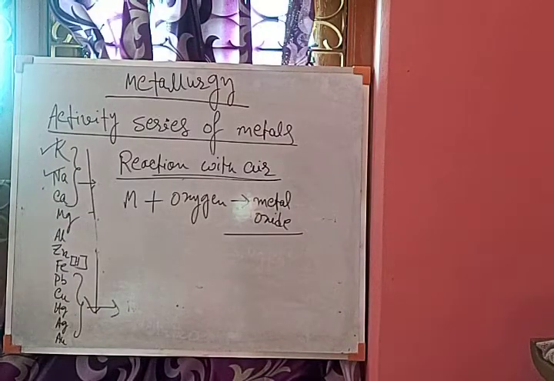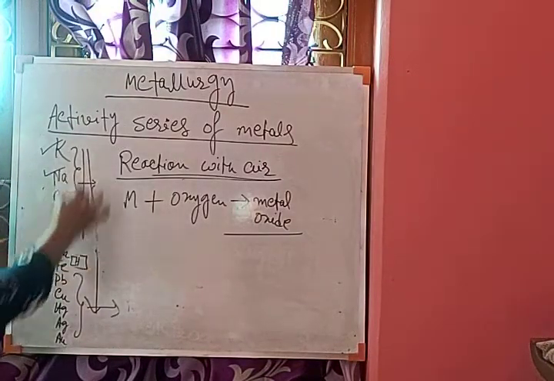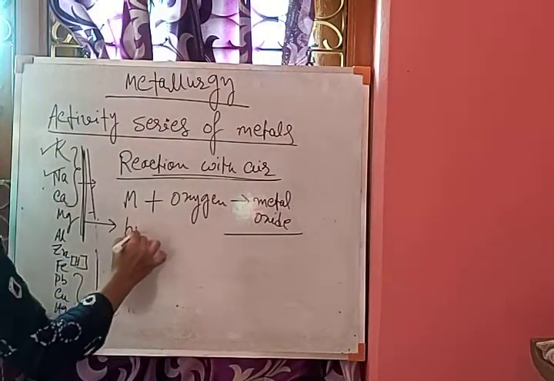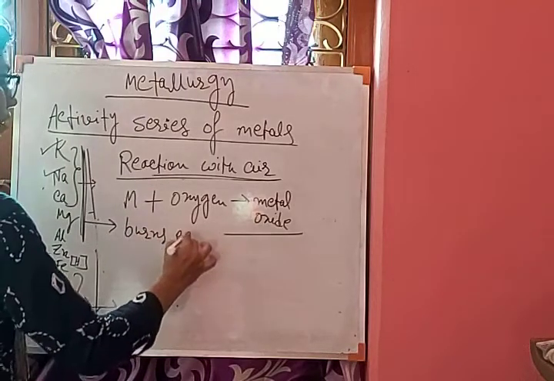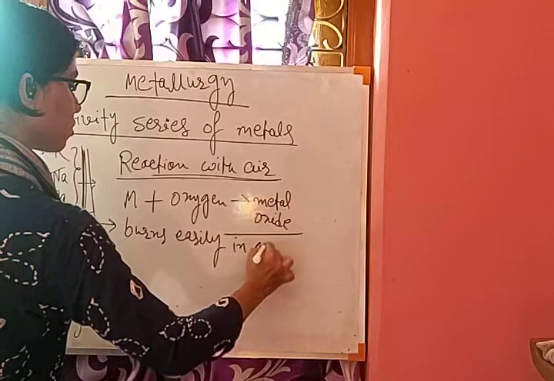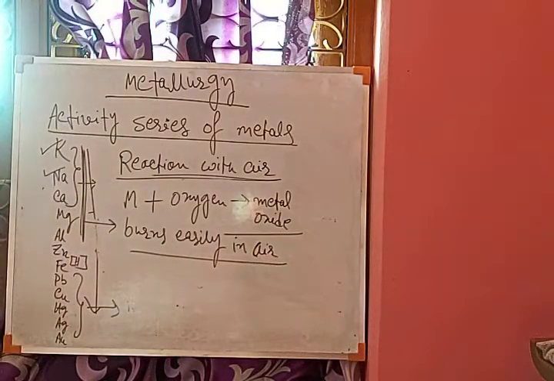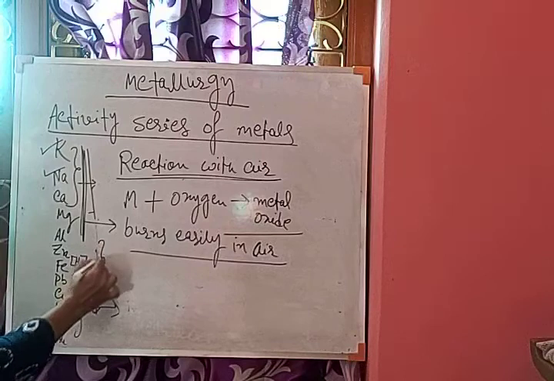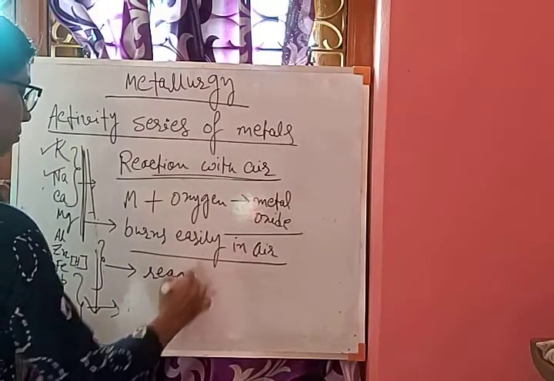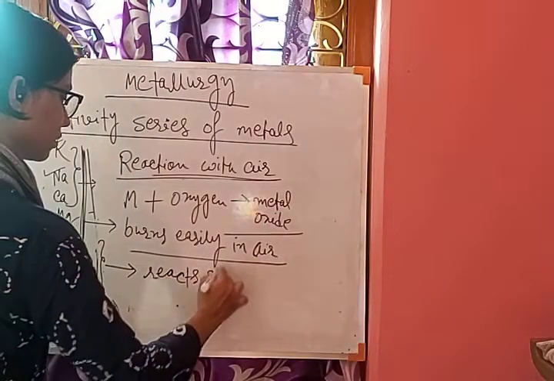That is, those metals in this portion are very reactive and they burn easily in oxygen, burn easily in air. That means in presence of oxygen, these metals burn easily. That is potassium, sodium, calcium, magnesium. While as soon as you go down the group, that is aluminium, zinc, iron, lead, this portion reacts slowly.